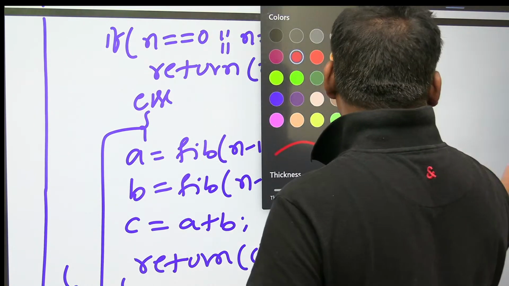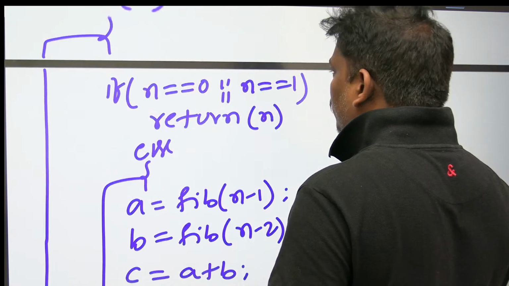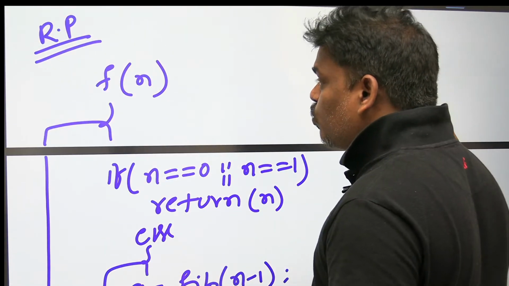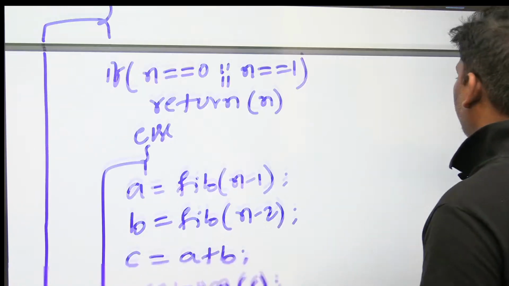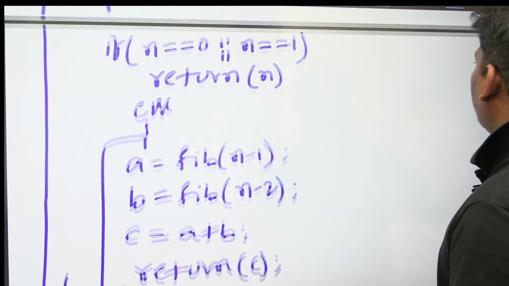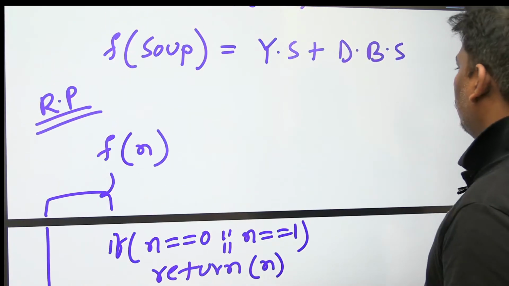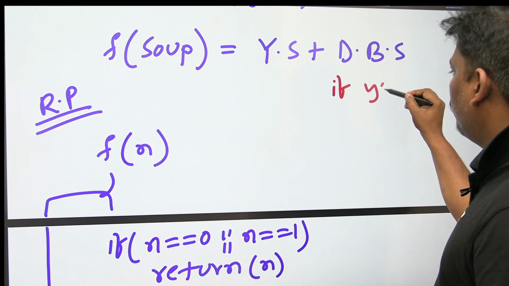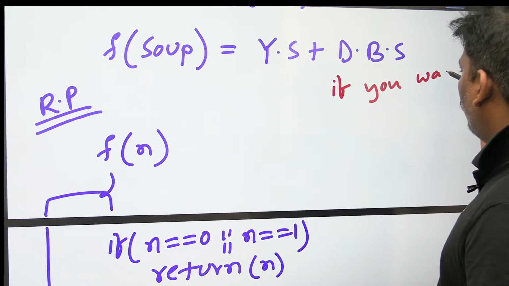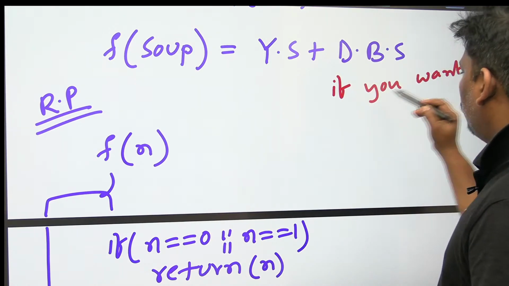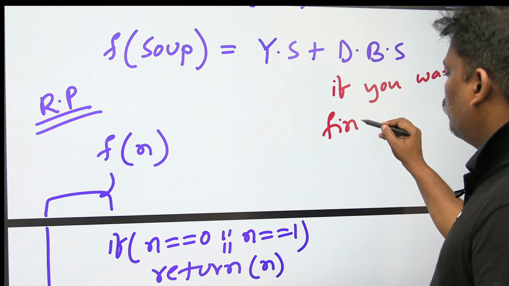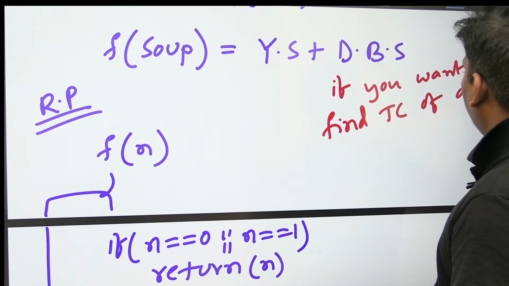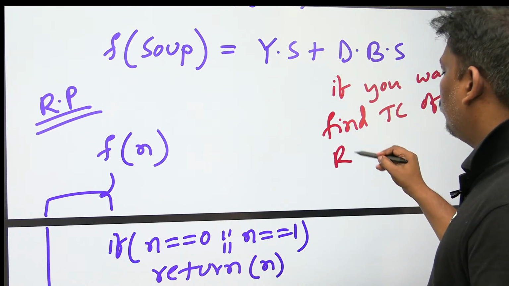Some people are asking, sir, how to find the time complexity of a recursive program?